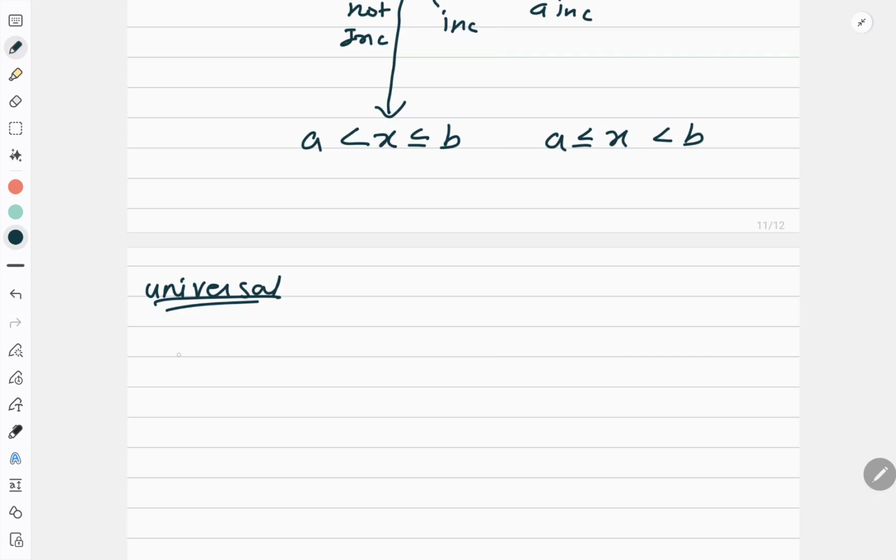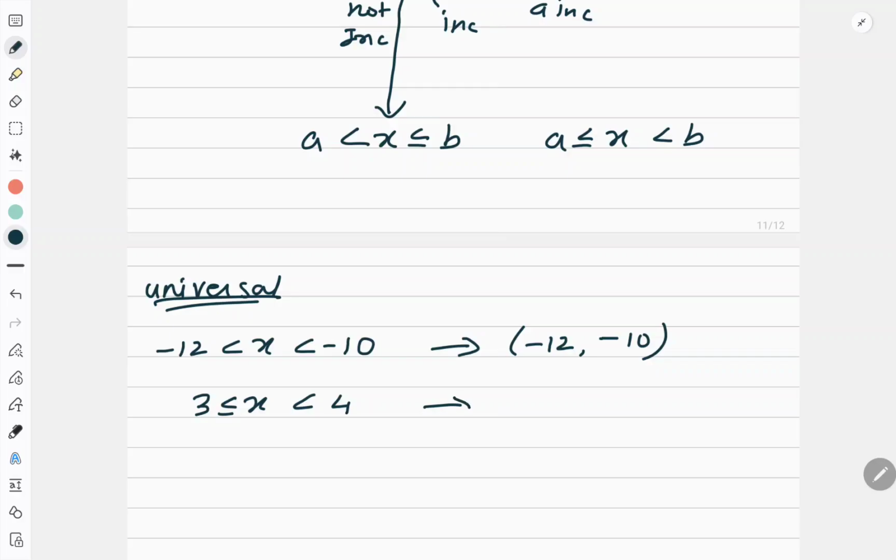Now suppose I want to write minus 12 < x < minus 10 as an interval, how will you write it? This will be (-12, -10). Correct? If I ask you to write this as an interval, how will you write it? It will be [3, 4]. If I ask you to write 1 < x < 7, how will you write? (1, 7).